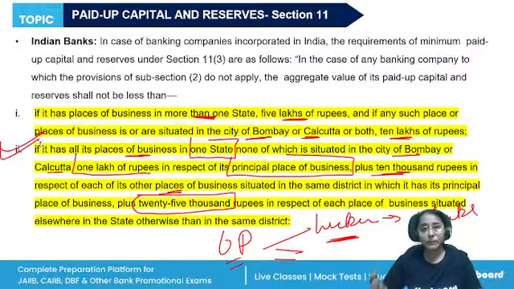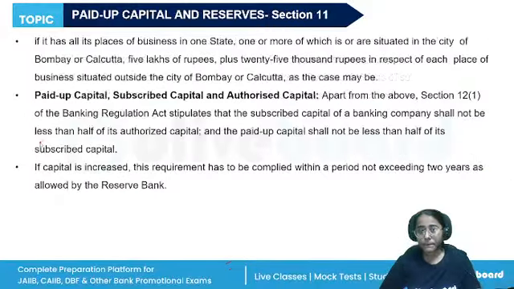Outside of the principal place of business, rupees 25,000 in respect of each place of business. Then if it has all its places of business in one state, this we have already discussed. All right. So these are the paid up capital requirements.